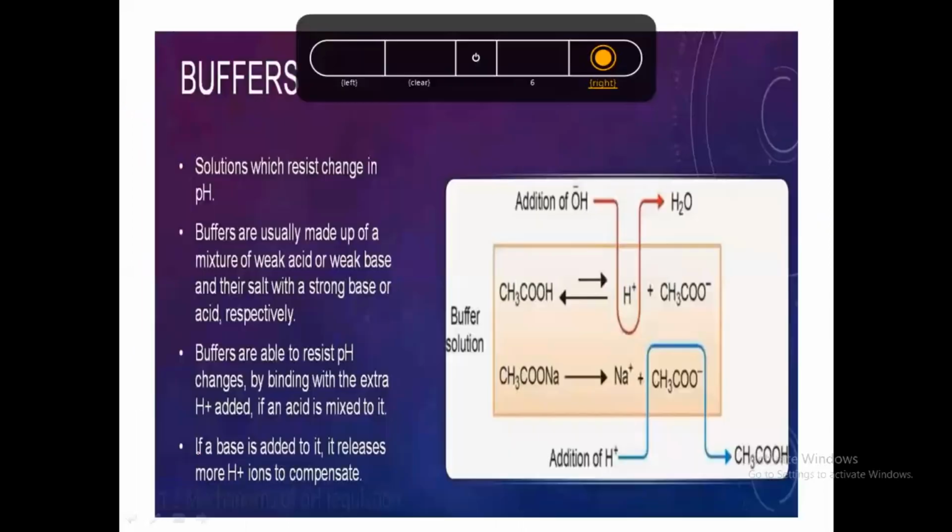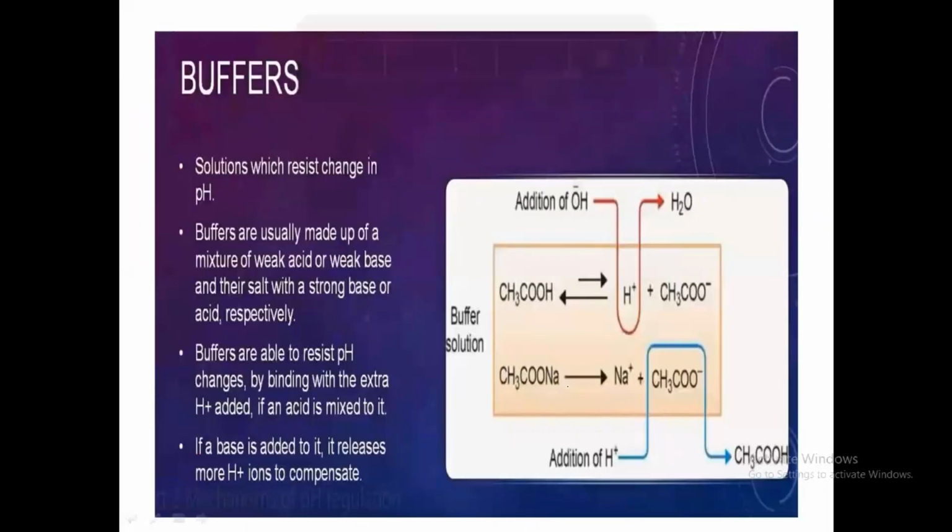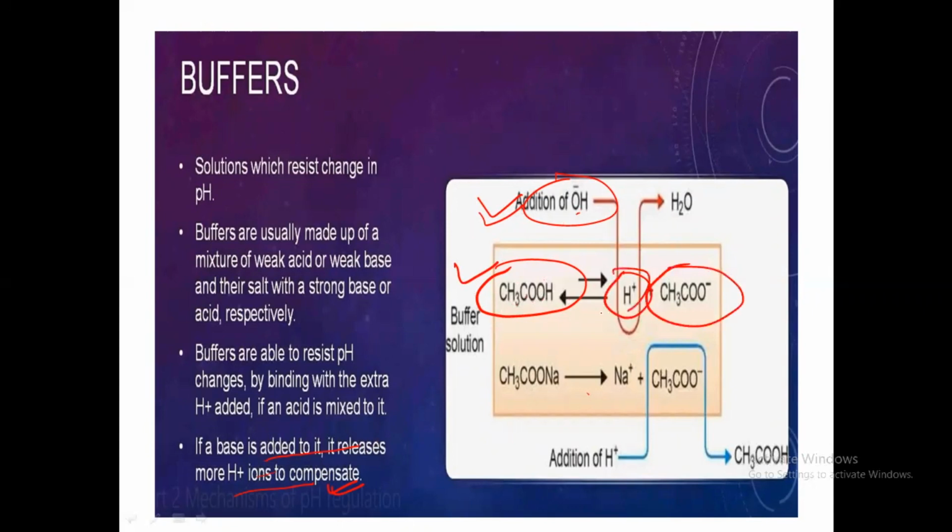So when NaOH is added, what will happen? NaOH is a hydroxide, it is a base. When base is added, the acidic portion will release more H plus ion to compensate. CH3COOH is converted to H plus and CH3COO minus. This H plus will bind with the OH and form H2O.